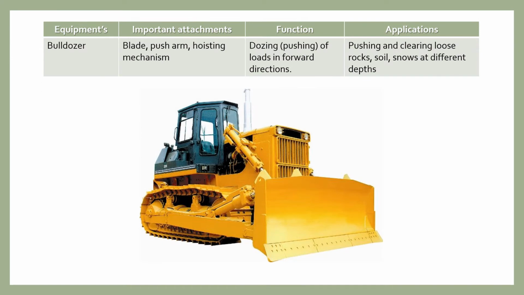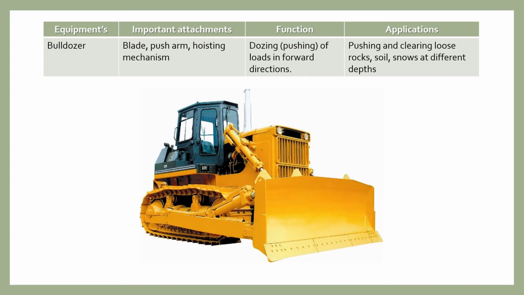Next is the bulldozer. All of us are familiar with this word, bulldozer. Those are basically used on construction sites.